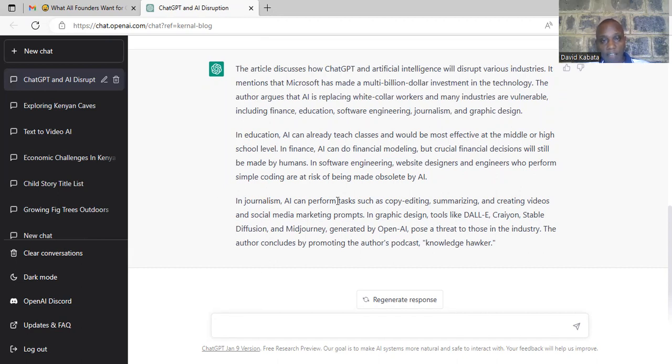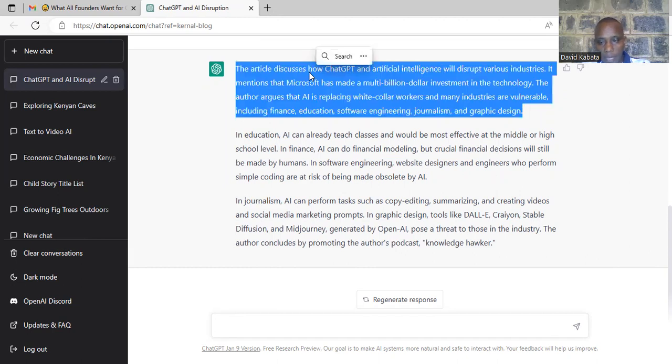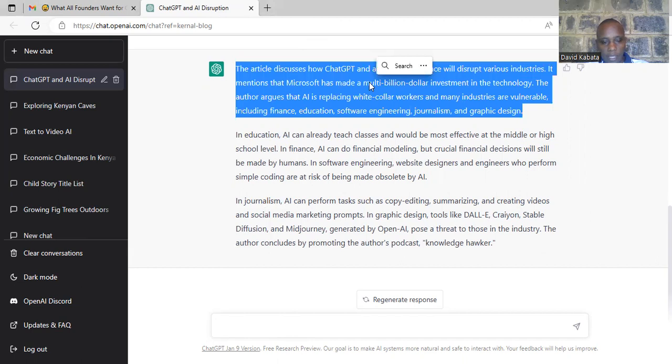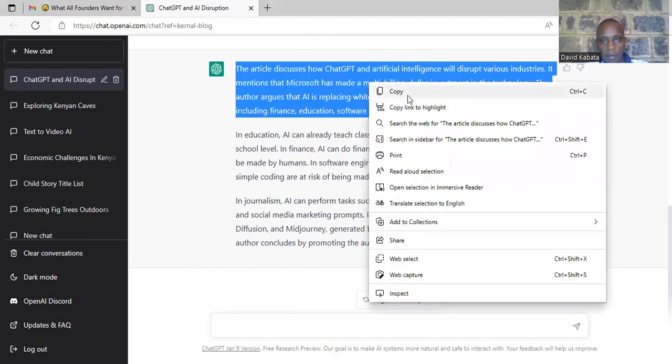So I have my article now. I don't know why I'm not able to take everything. Well, that is not a problem, because maybe I can take it layer by layer and copy.